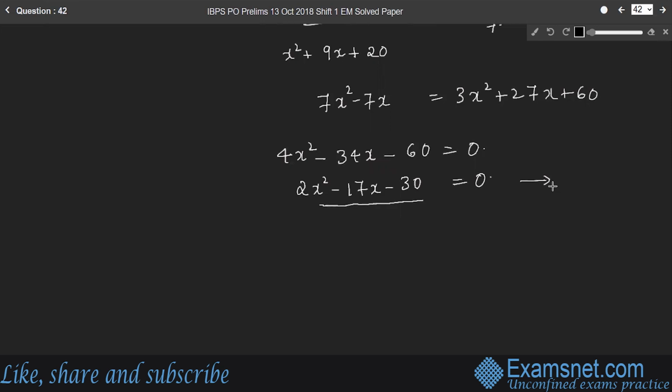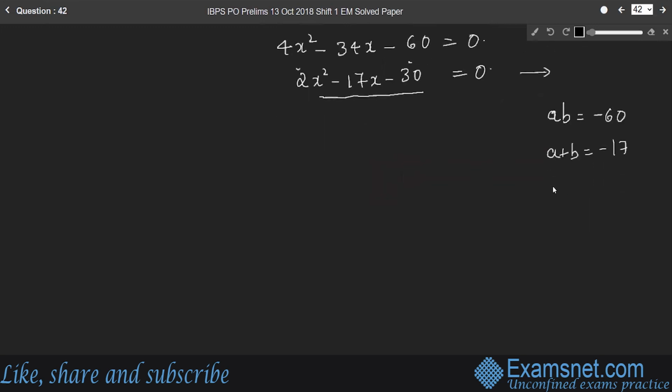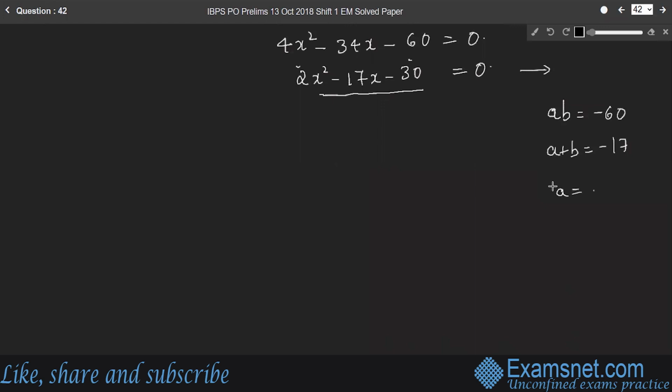Here, can we split the middle term? Because a into b, here the product of coefficients, is minus 60 and a plus b is minus 17. Therefore, can we write a as 20 and b as 3 so that a plus b becomes minus 17? Yes.